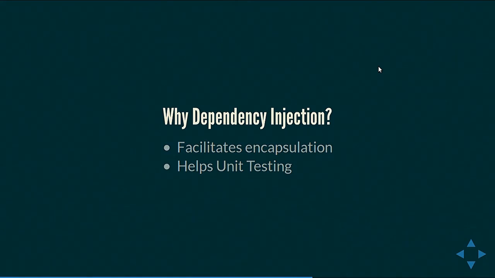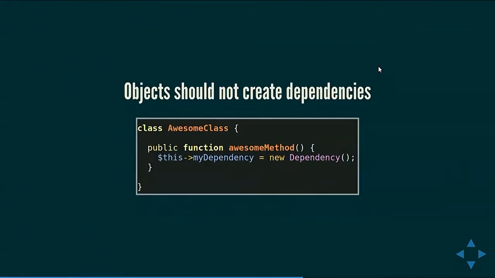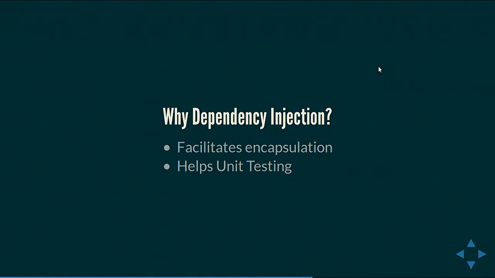It facilitates encapsulation. What that means is, if we are creating an object, instead of passing it or injecting it as a dependency, we need to be concerned about all the details of creating those objects. This is a very simple example, but there might be a case where we need to pass multiple parameters to create that object. And if we do not inject the object, we might have to initialize those parameters and do various kinds of processing here only. That is something dependency injection allows us to avoid. This object would not need to be concerned with how the dependency is created because it is being passed to it. Another reason is it helps with unit testing.